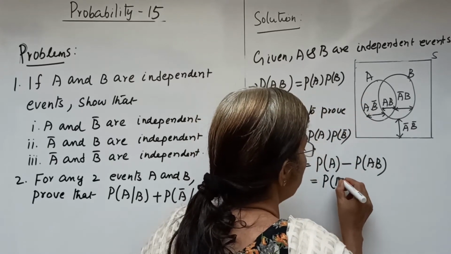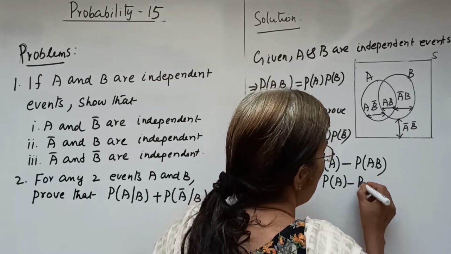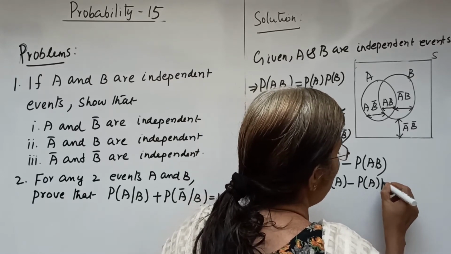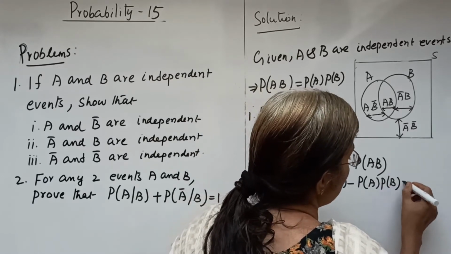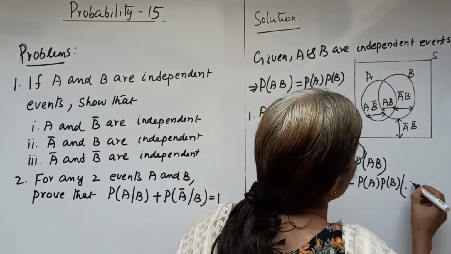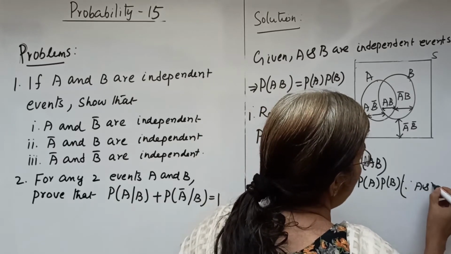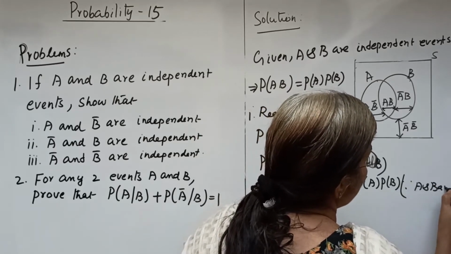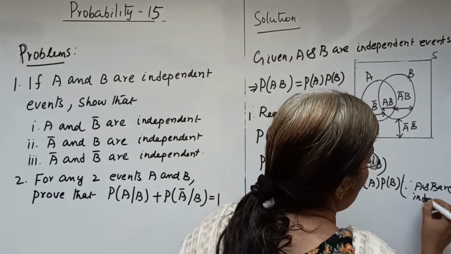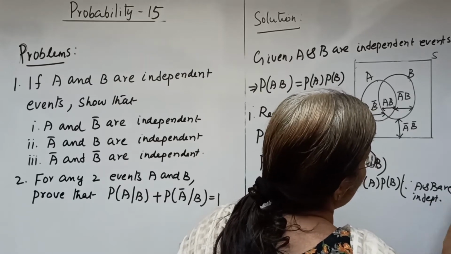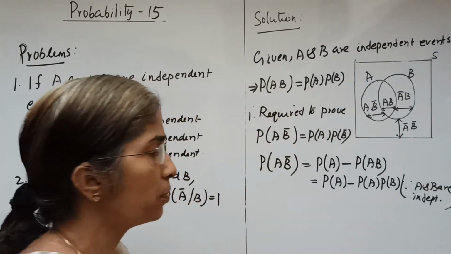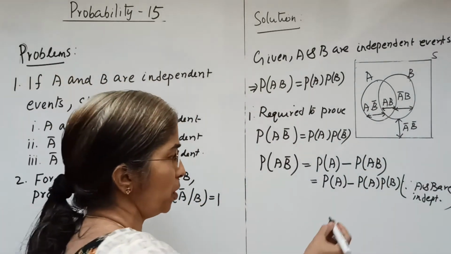So equal to P of A minus P of A into P of B, since A and B are independent, we get P of AB equal to P of A into P of B.